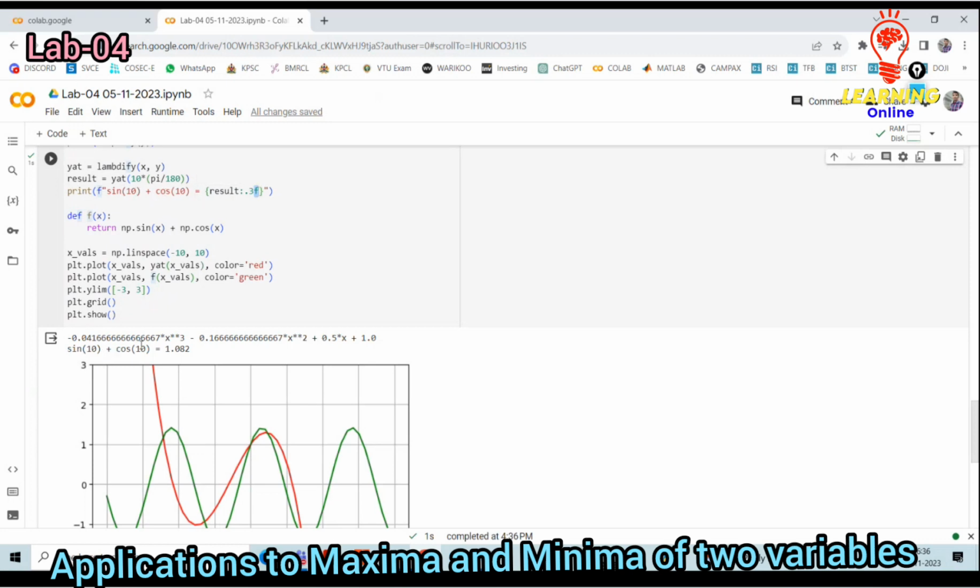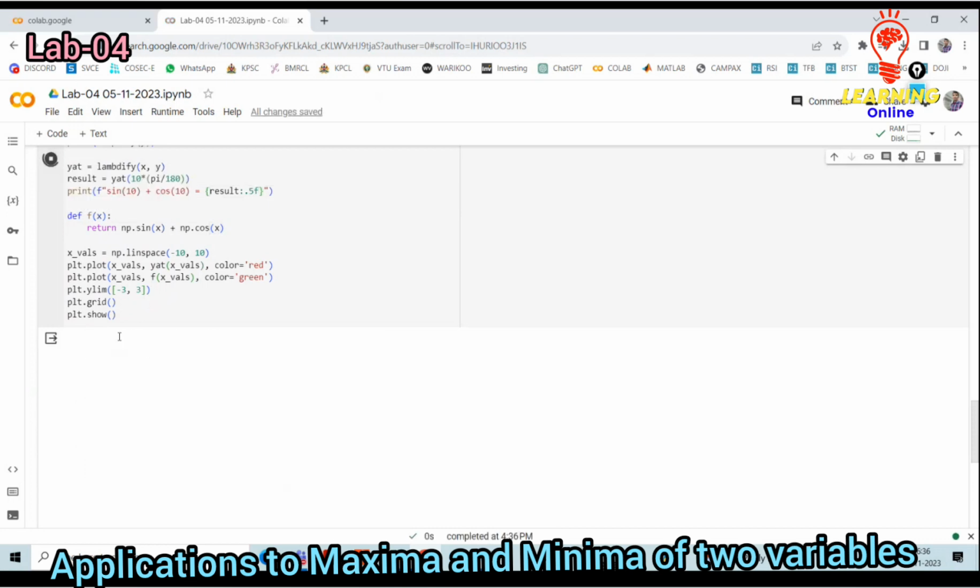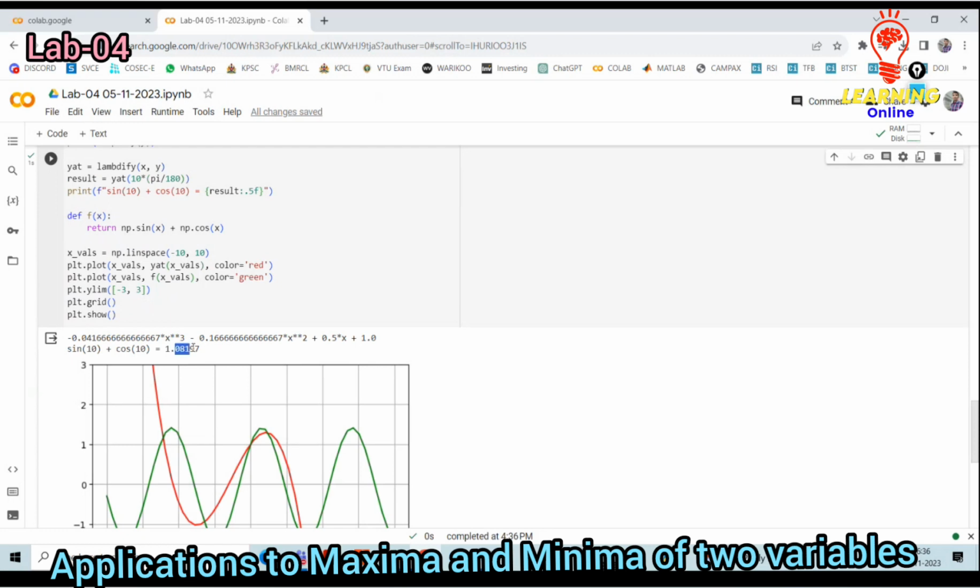Okay, here the decimal value you can check: 1.082. Now I will change this. Fine. What is that? Dot 3f becomes dot 5f. Now it is 1.08197. Hope you understood this.